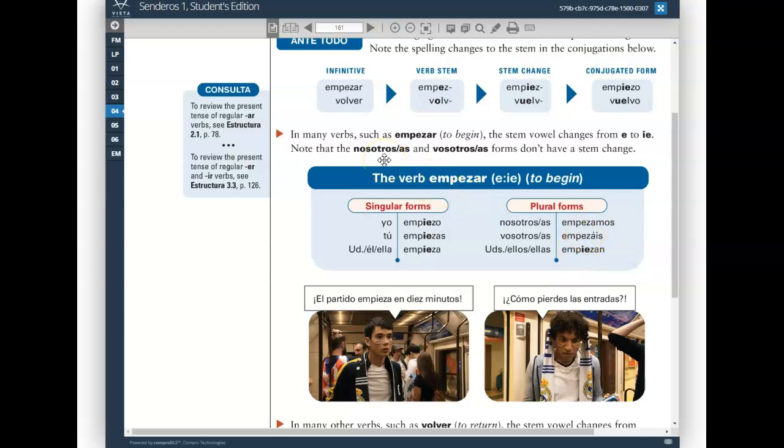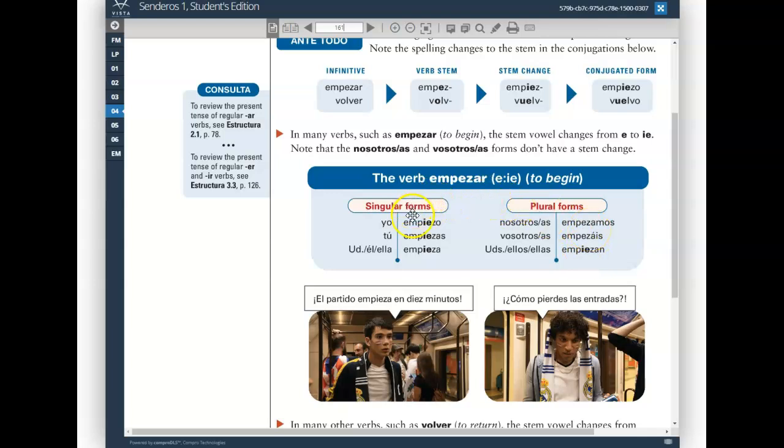Not sure why that is, but that is a feature that is universal for all stem changing verbs. All stem changing verbs have that spelling change except for in the nosotros form.